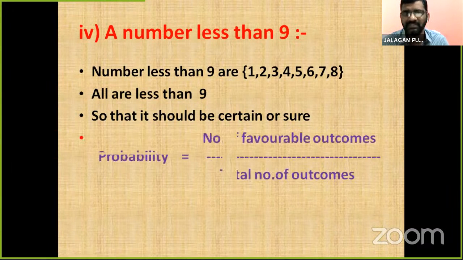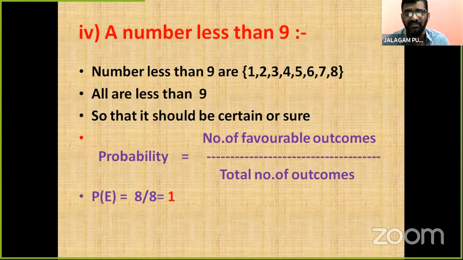See children here, once again, the probability formula: number of favorable outcomes by total number of outcomes. Here, P of E is equal to 8 by 8. Why? Because all numbers are 8, and the total number of outcomes is 8. That's why we take 8 by 8, which is equal to 1. Less than 9, total possible 8.